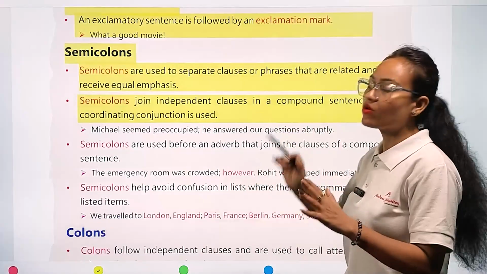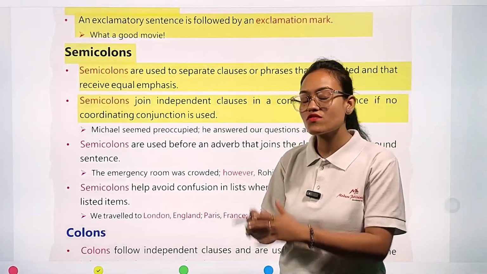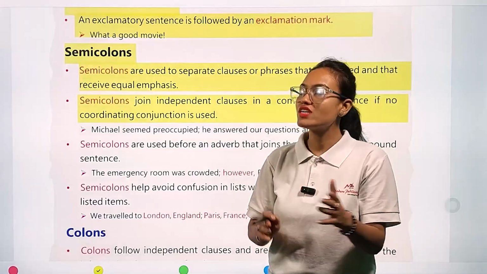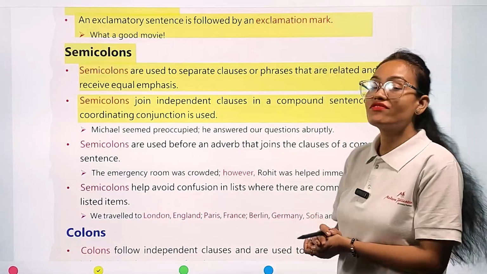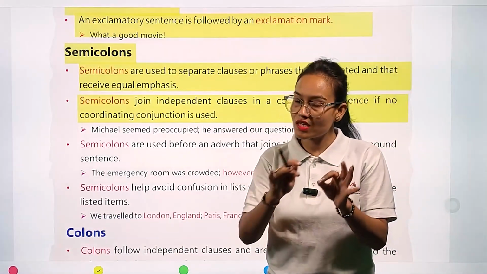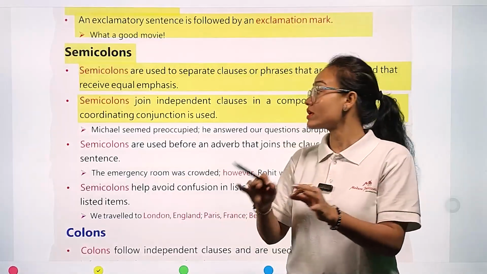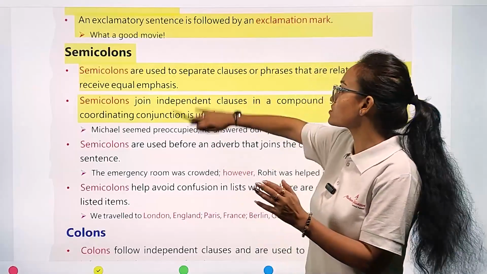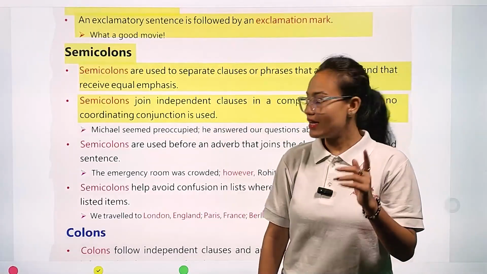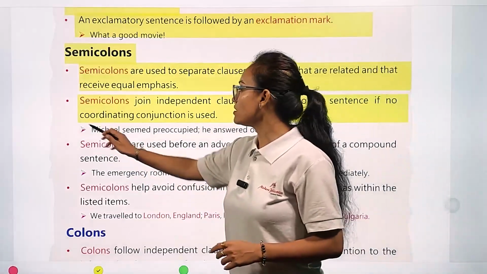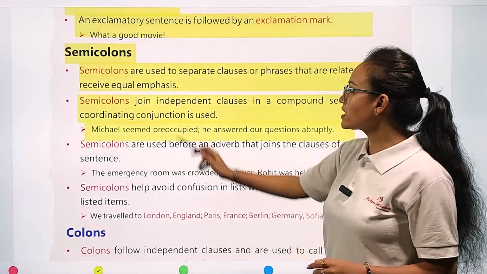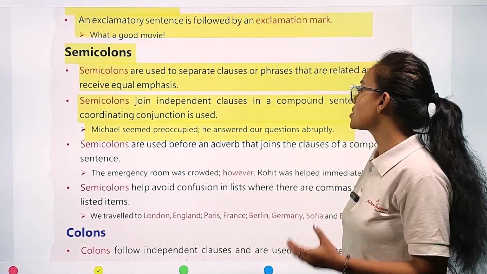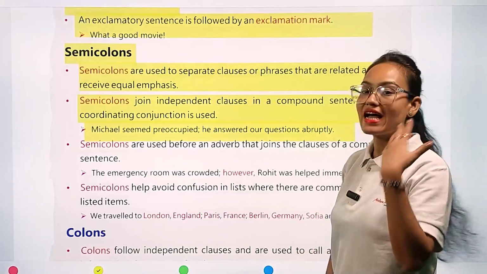Semicolons are sometimes used to join two independent clauses if no coordinating conjunction is used to join them. Example, you can see here: Michael seemed preoccupied; he answered our questions abruptly.